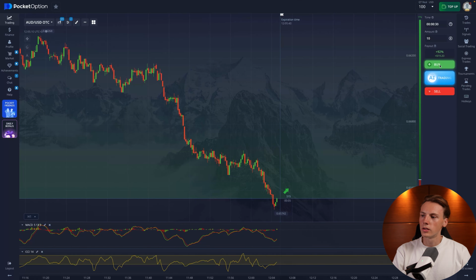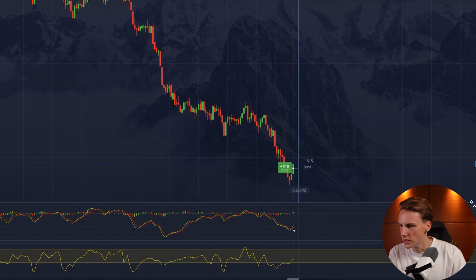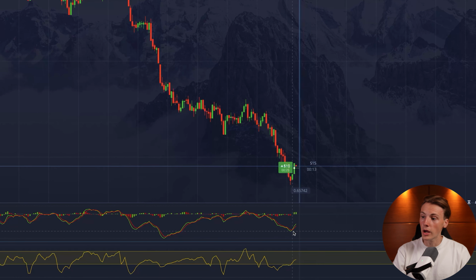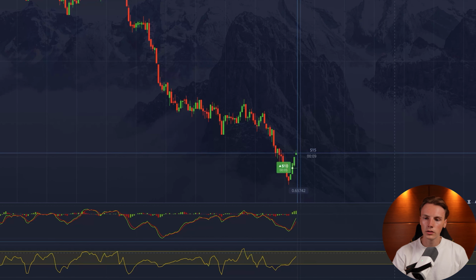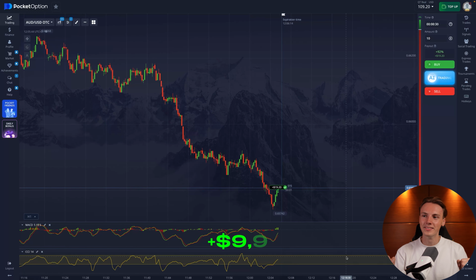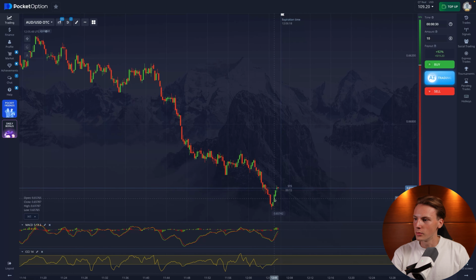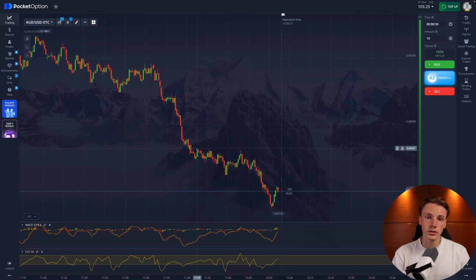Alright guys, I see a good entry point. Our first indicator MACD shows that green line crossed red one above, and our second indicator CCI went from -100 zone upward. That's our second confirmation. Win! We got this, guys. The first signal profitable. Okay guys, let's find another currency pair and another entry point.